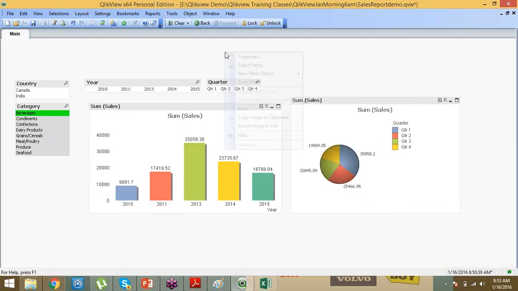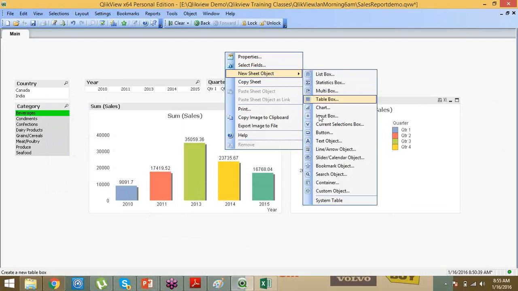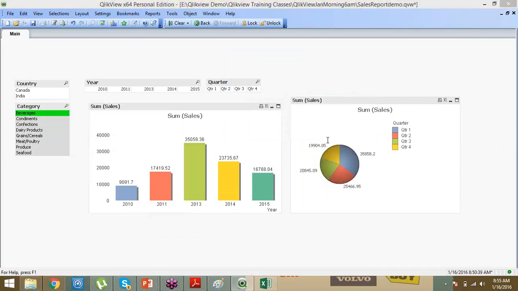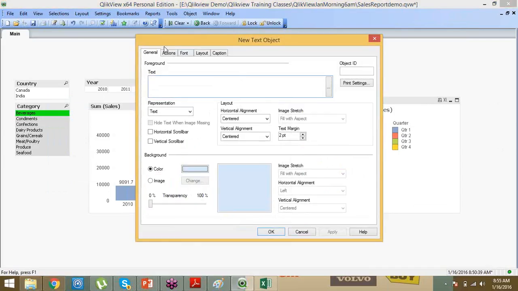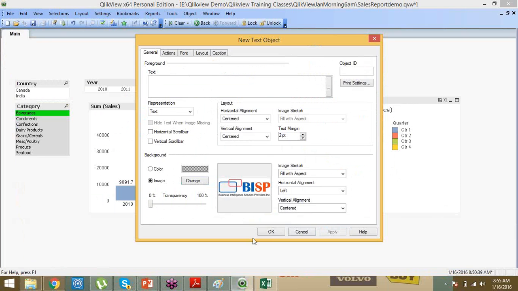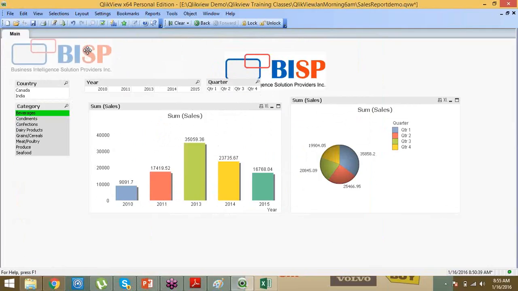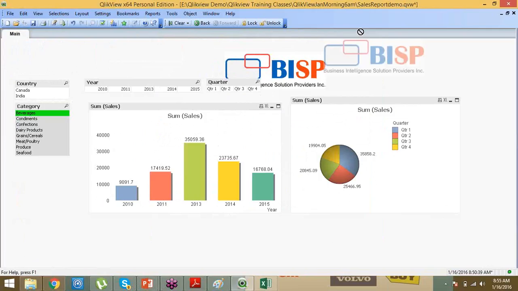I want to show my company's logo, my BISP logo. So use a text object. My company logo. The training you are getting right now from BSP, we are just giving the BSP logo here, or you can put the logo anywhere.